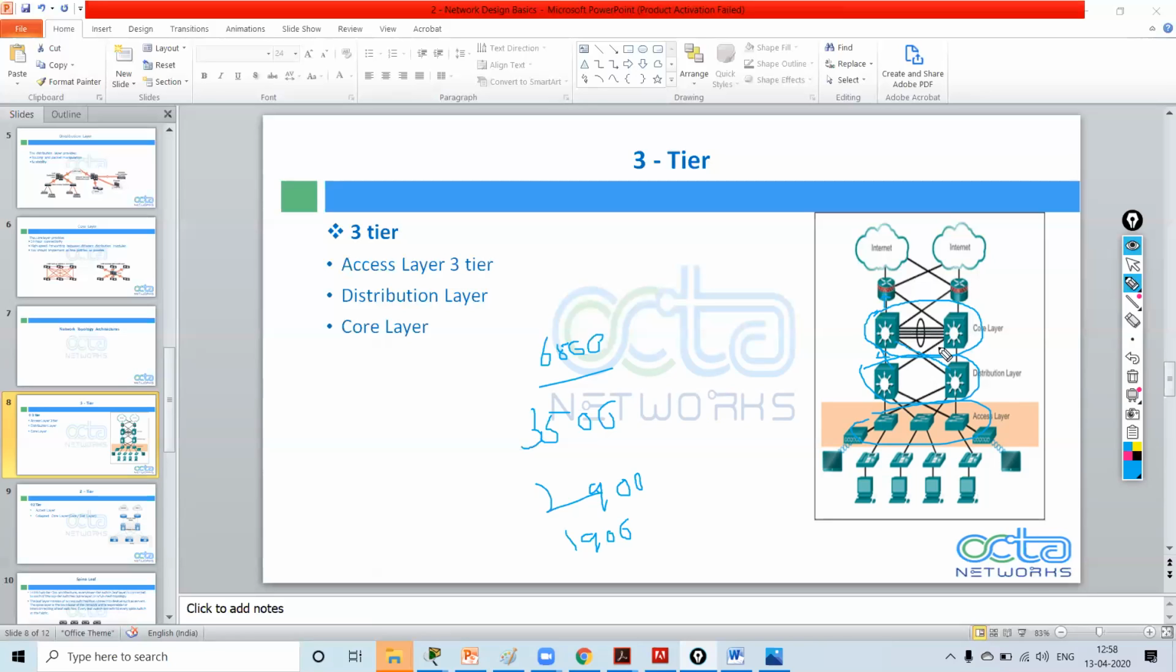So we take multiple switches for redundancy. If you want to build a small enterprise network, you can use two-tier architecture. If you want to build a large enterprise network, then you have to use the three-tier architecture. Understood? Any doubt? No, sir.